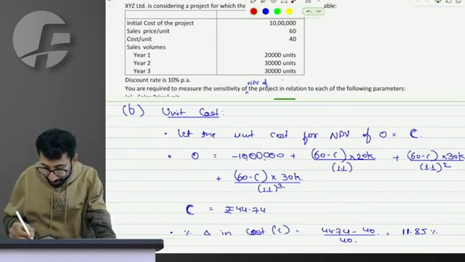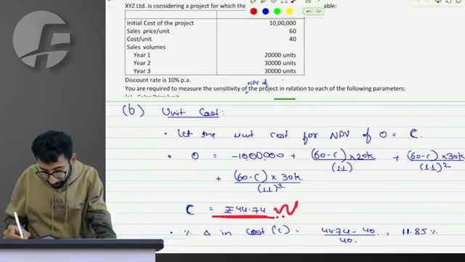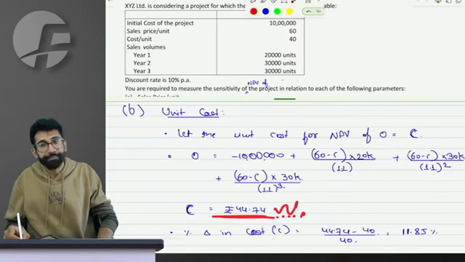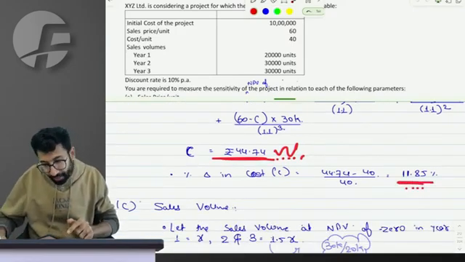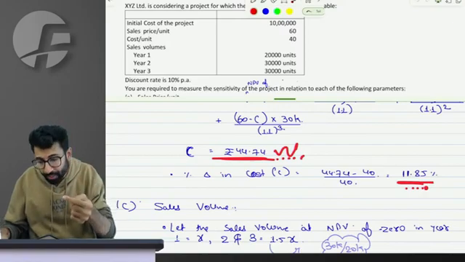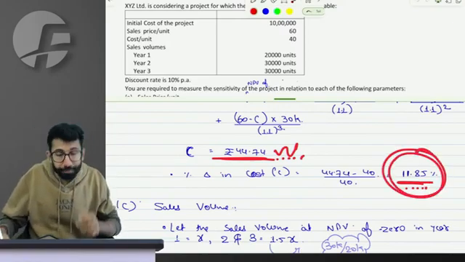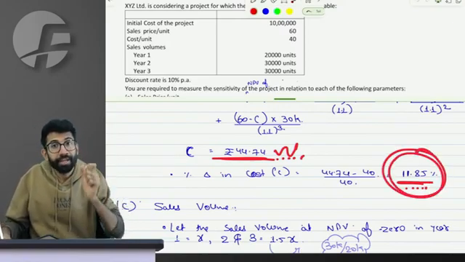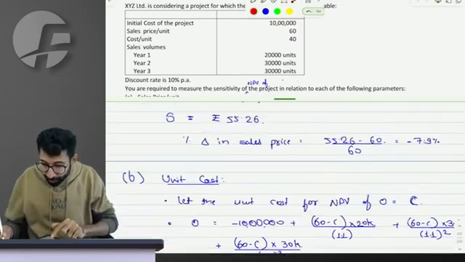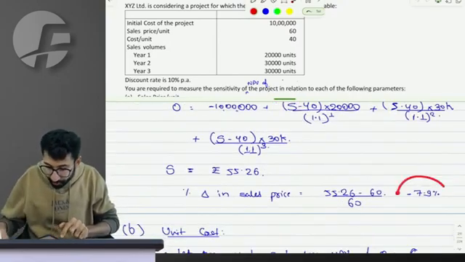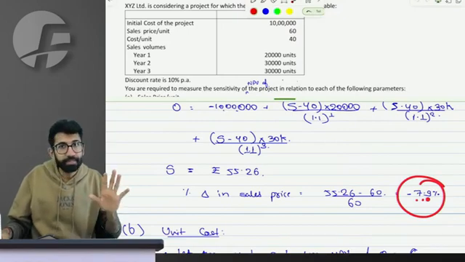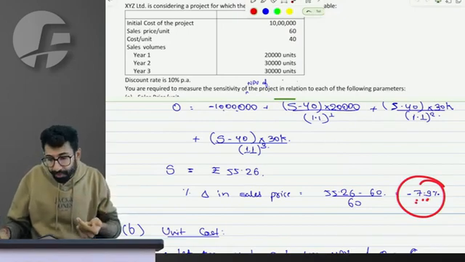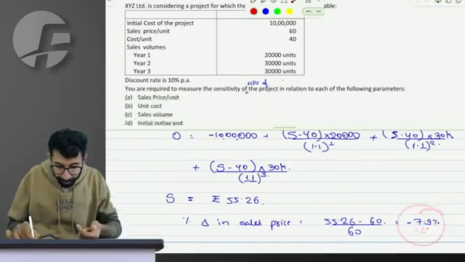So what happens? The cost when you back calculate is 44.74. Can I say the percentage change in the cost is 11.85%, meaning to say 11.85% increase in the cost will make my NPV 0, whereas sales 7.9% change will make NPV 0. So what are we more sensitive to? We are more sensitive to sales.